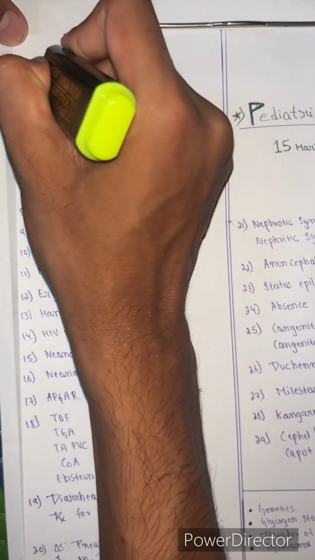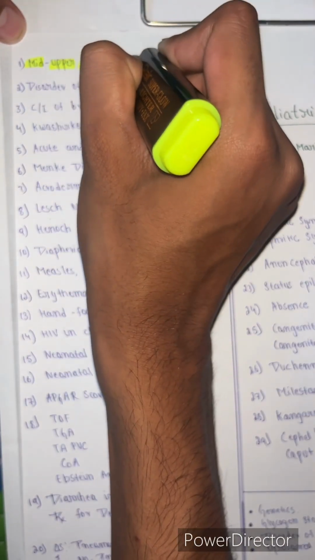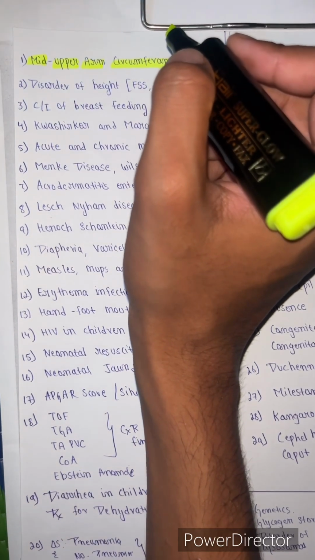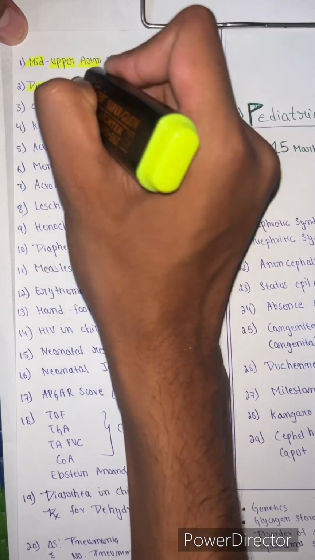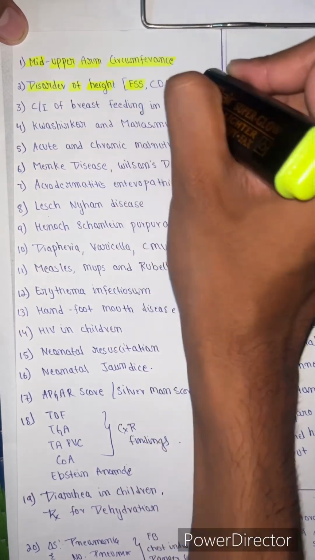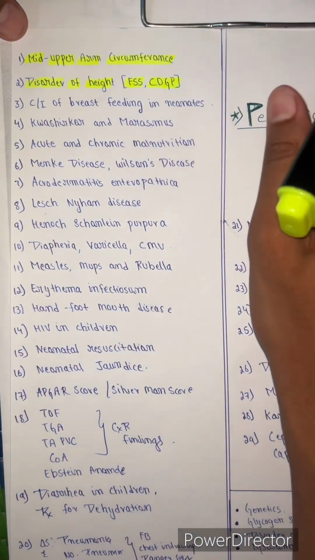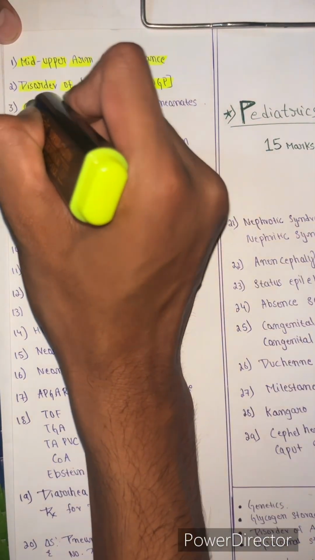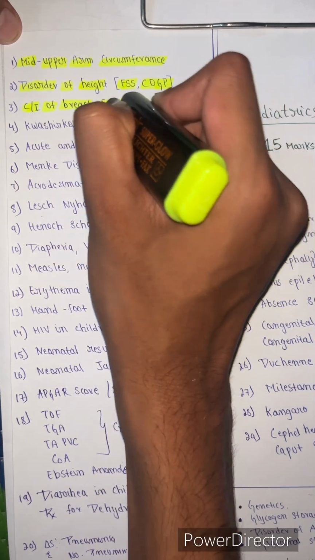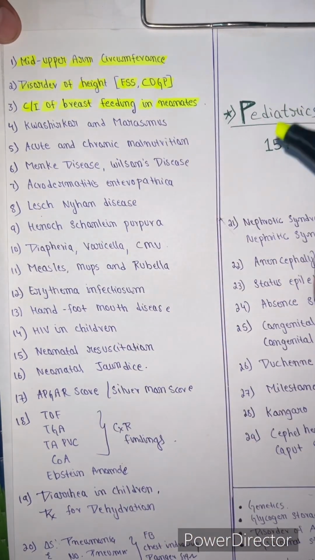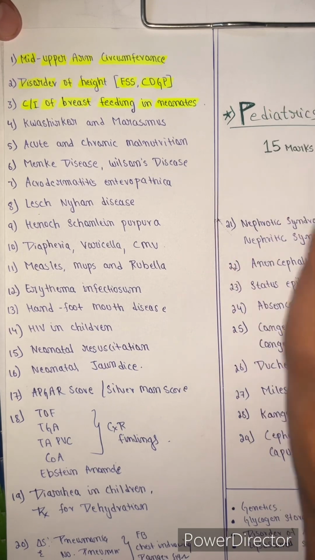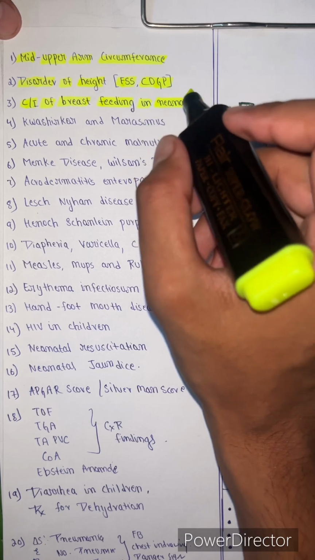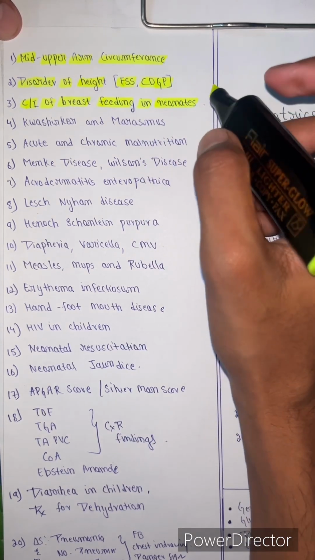The first one is mid upper arm circumference. It is extremely important. You should know the cutoff values for red zone, yellow zone and green zone. Then we have disorders of height, like familial short stature and constitutional delay in growth and puberty. And next we have contraindications of breastfeeding in neonates. Meaning what are the absolute contraindications when the baby has certain conditions, and what are the absolute contraindications when the mother has some conditions. You should know this very well.